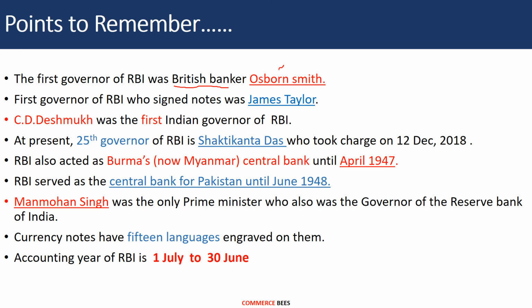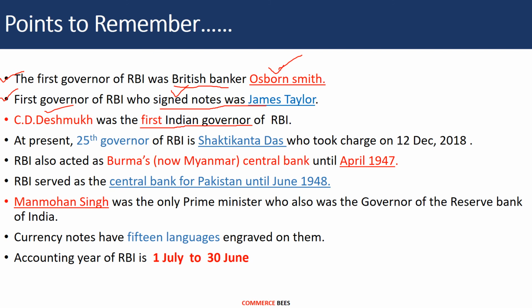The first governor of RBI who signed notes was James Taylor. So the first governor who signed the notes was James Taylor. So don't get confused between the two points. The first governor of RBI was Osborne Smith, and the governor who signed the notes for the first time was James Taylor. C.D. Deshmukh was the first Indian governor of RBI. So the first Indian governor was C.D. Deshmukh.